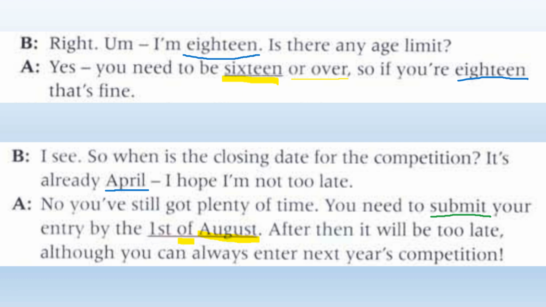Then when do we need to submit your entry? So she said the word April, which is trying to fool you. The correct answer was going to be August. Now, if you wrote 1st August is fine, 1st of August, also okay. You can include the of if you want, that's fine.